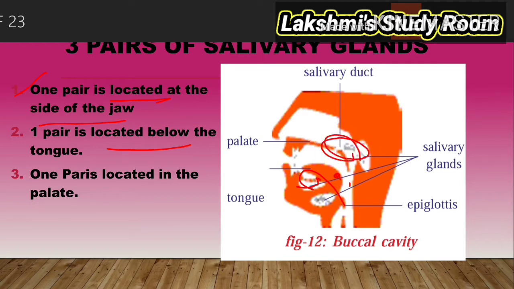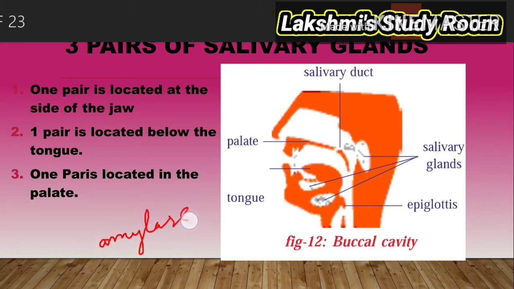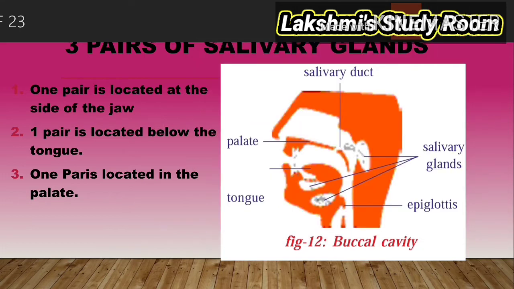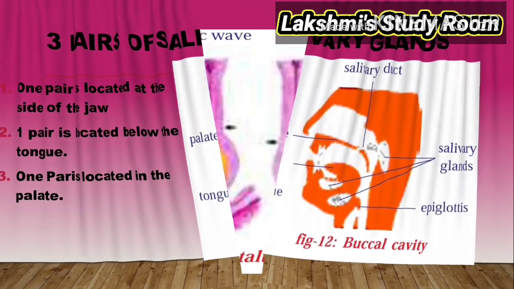What is the main function of the salivary gland? It secretes saliva. Saliva contains the amylase enzyme. Amylase helps in breaking down carbohydrates into maltose sugars. Amylase is otherwise called ptyalin. That means the digestion of food starts in our mouth itself.